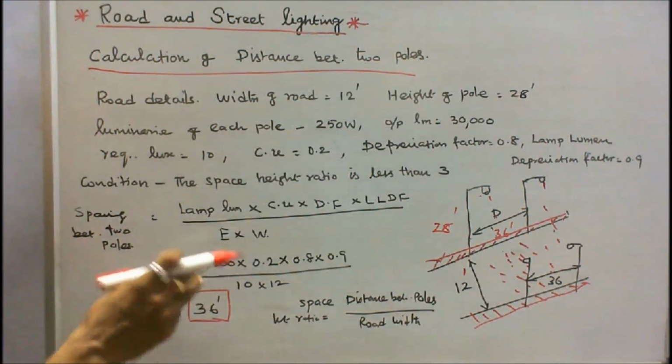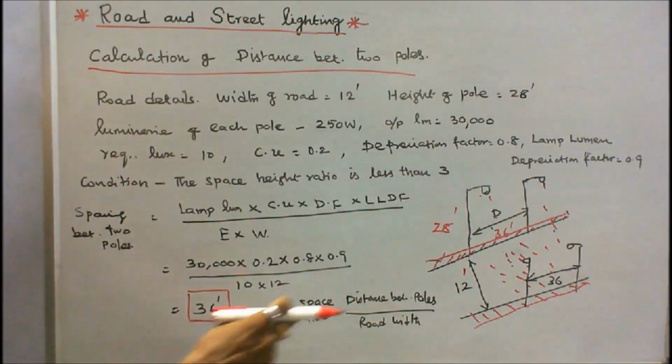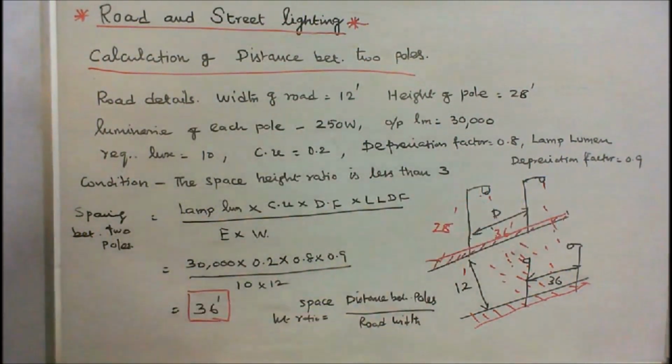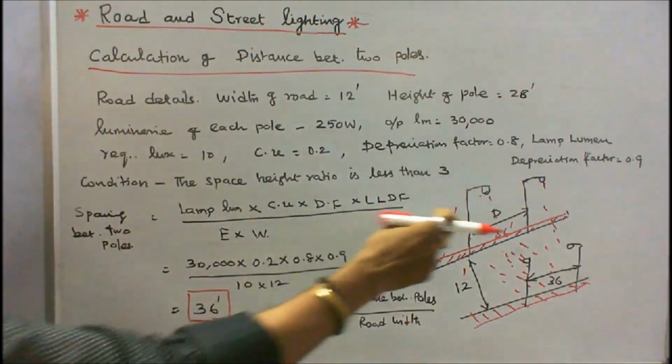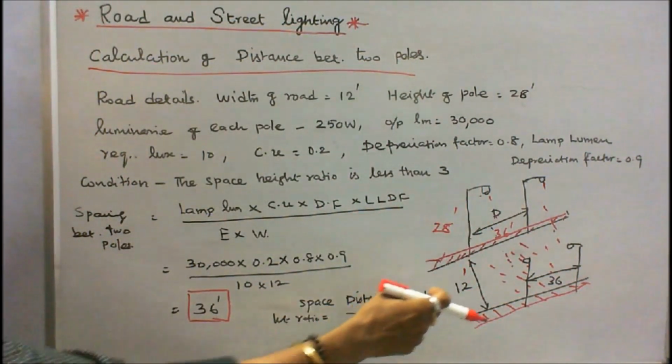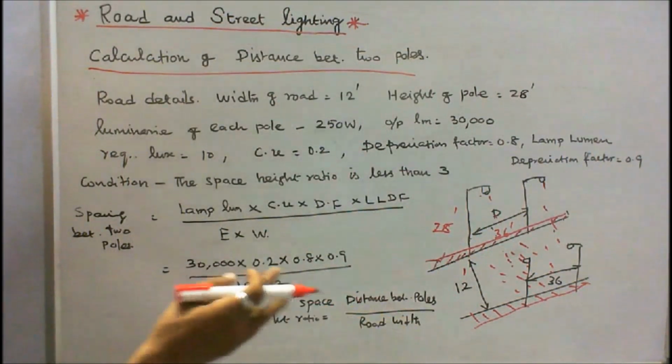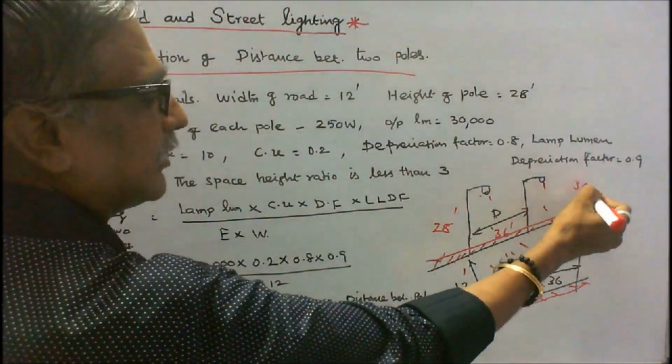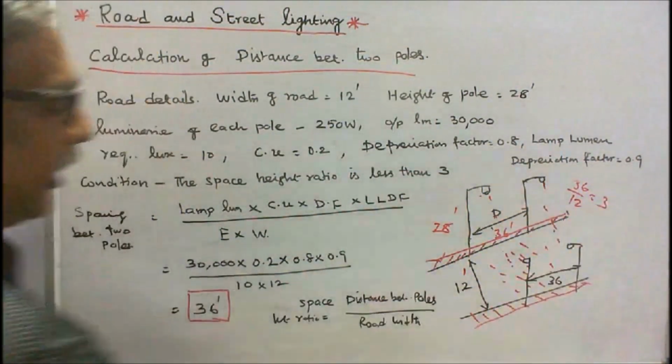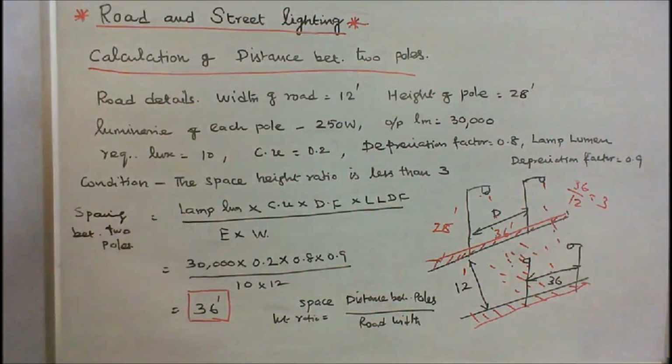Therefore, the space to height ratio is equal to distance between two poles, we have found the value 36, divided by road width 12. 36 by 12 is equal to 3. It should be less than 3 or equal to 3. That is the condition. So the distance between the two poles is 36 feet.